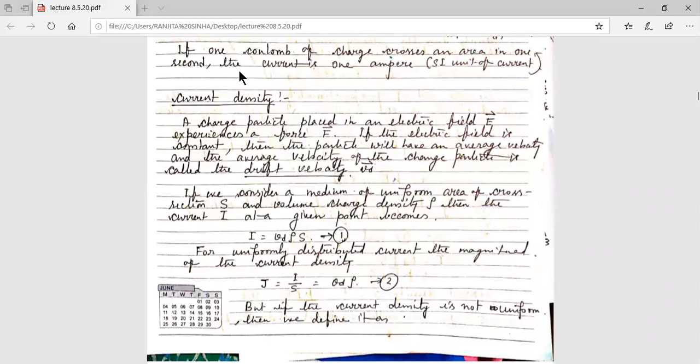For uniformly distributed current, the magnitude of the current density J is given by I by S, that is, current divided by the surface area. So J, current density, equals I by S. From equation 1, if we change S to the left hand side, I by S equals Vd into rho. This is equation number 2 actually.